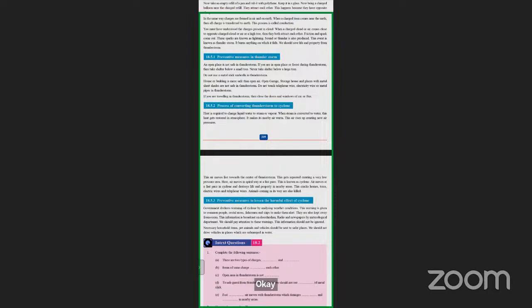Diagrams of the electricity chapter, I'll put in the group today. After this class, in the morning itself, I'll put the diagrams of the 14th chapter in your group. The electricity chapter is tomorrow, right? Electricity chapter is tomorrow. Yes.